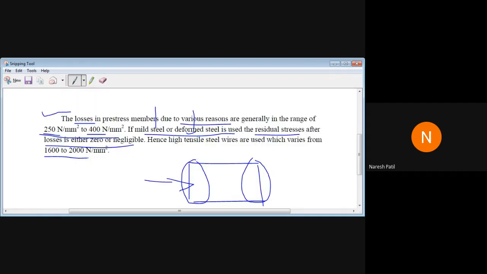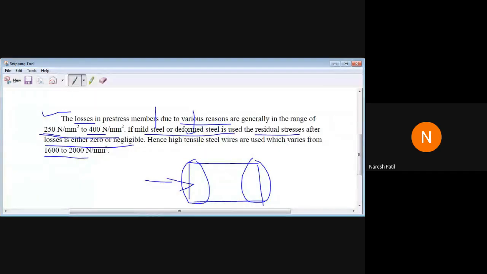So you may get a question like, what is the necessity for high strength steel in pre-stressed concrete? What is the reason here? The losses itself range from 250 to 400.